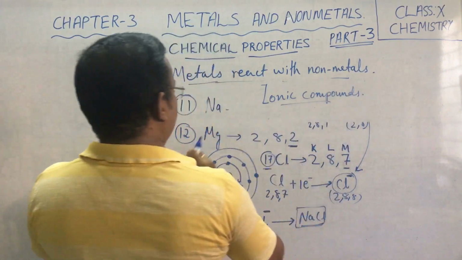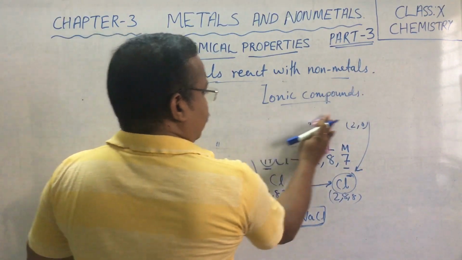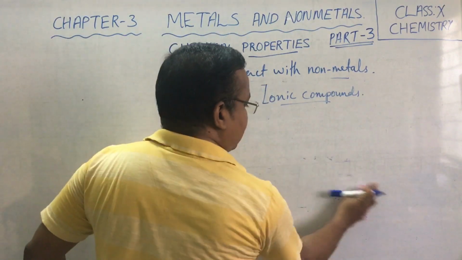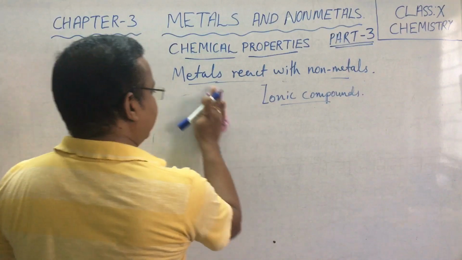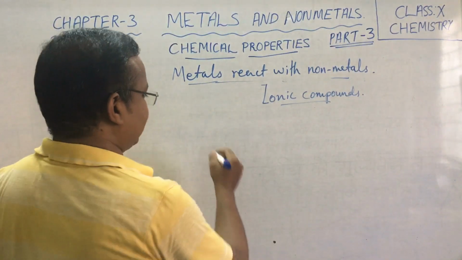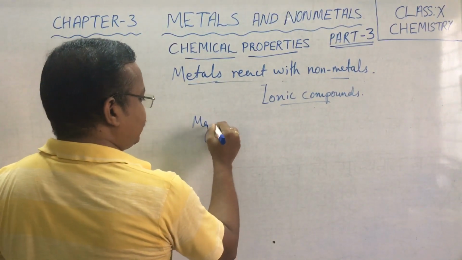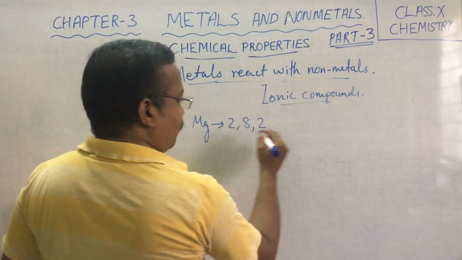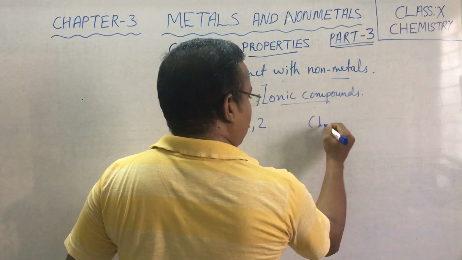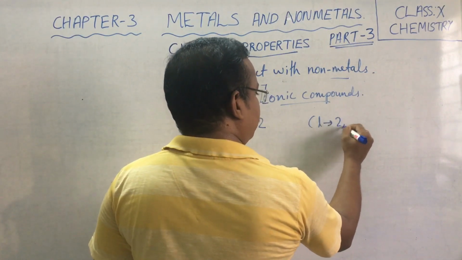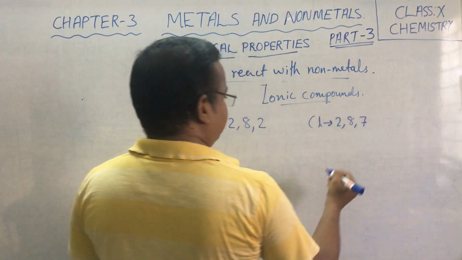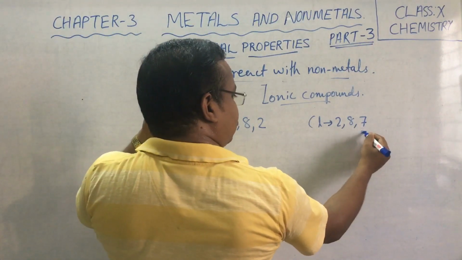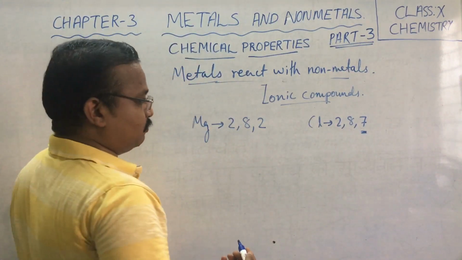So children, you have to also remember that ionic compounds are formed when metals and non-metals react with each other. Let us take the case of magnesium. Magnesium having an electronic configuration 2, 8, 2 on combining with chlorine having an electronic configuration of 2, 8, 7. Now, chlorine requires one electron only because it has got 7 electrons in the outermost orbit.